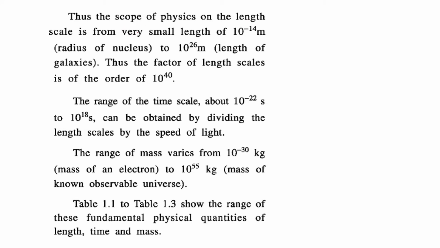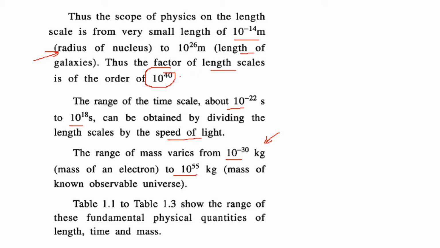So the scope of physics on the length scale is from a very, very small length of 10 to the power minus 14 meter, which is the radius of the nucleus, to 10 to the power 26 meter, which is the length of galaxies. So the length scales span a factor of the order of 10 to the power 40. And the range of time scale is about 10 to the power minus 22 second to 10 to the power 18 second. And this can be obtained by dividing the length scale by the speed of light, 3 into 10 to the power 8 meter per second. The range of mass varies from 10 to the power minus 30 kg, the very, very small mass of an electron, up to the mass of the known observable universe, which is 10 to the power 55 kg.